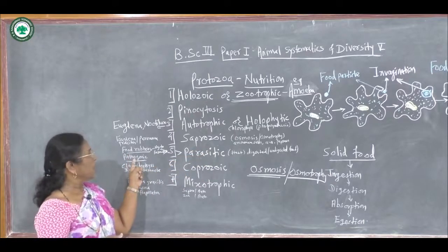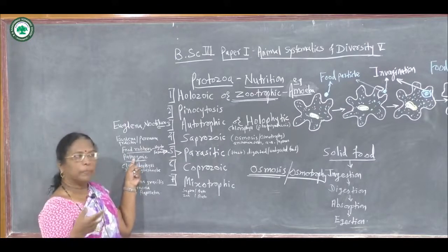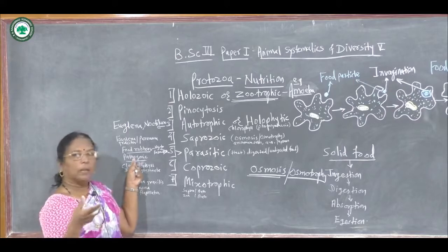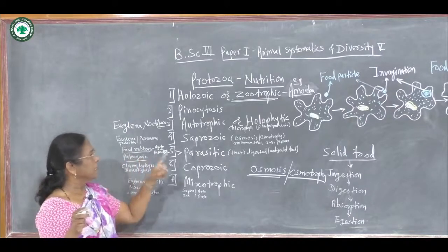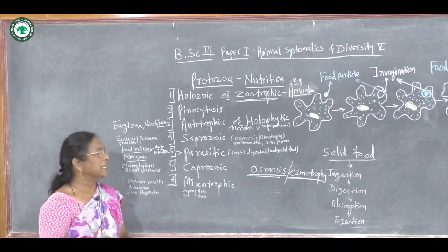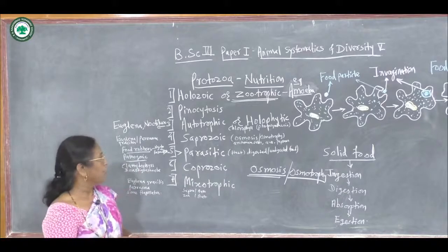Pathogenic ones harm or damage the host body, feeding upon its living tissues, and food robbers feed upon digested or semi-digested part of food from the host body.